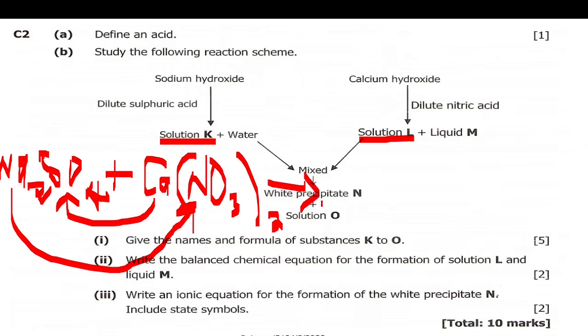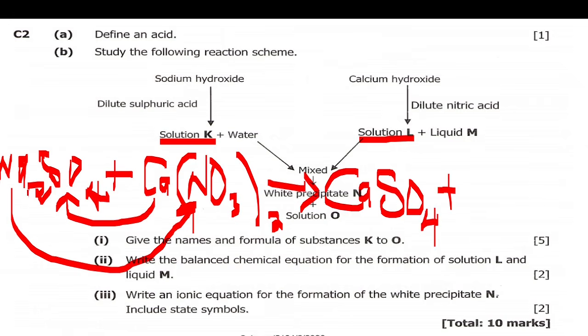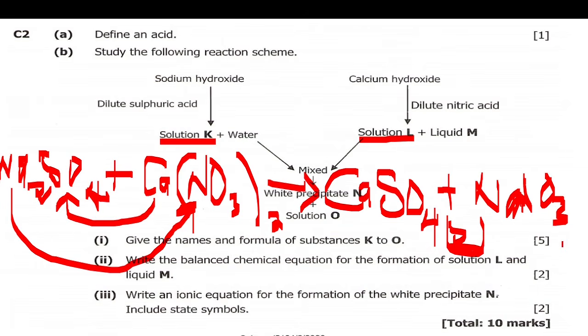So it will form now this white precipitate, which will be calcium sulfate. It is a precipitate because calcium sulfate is insoluble. Then plus this now sodium will form sodium nitrate, which is NaNO3. Okay, so this is, sorry, the mouse is not allowing me to write things in order. So this one will be solid, so it will appear white. Then this one will be aqueous, so it will be a solution.